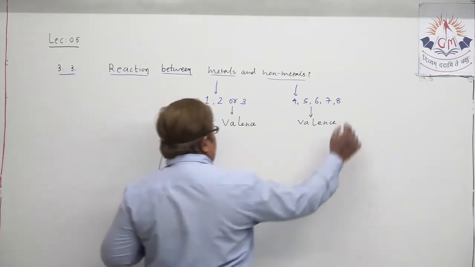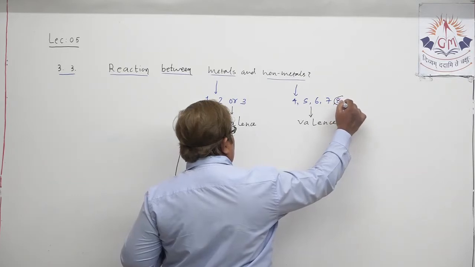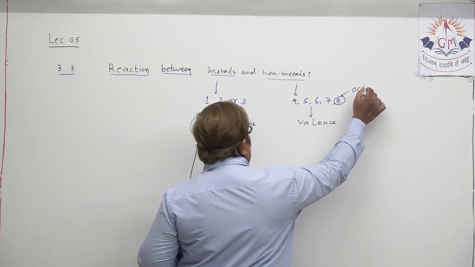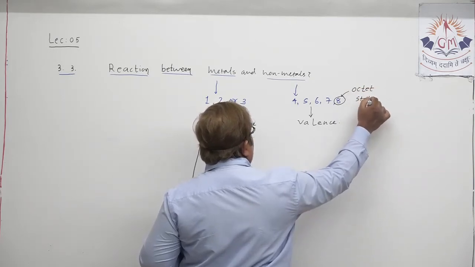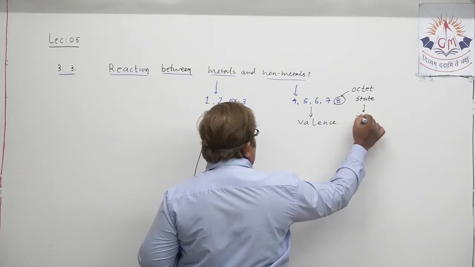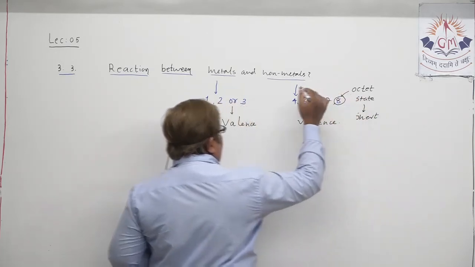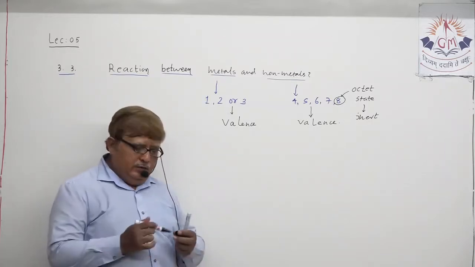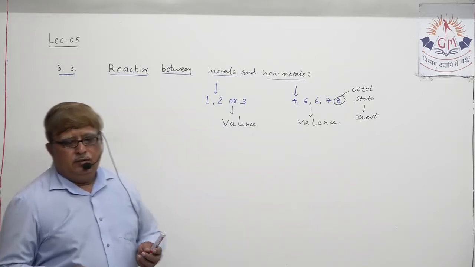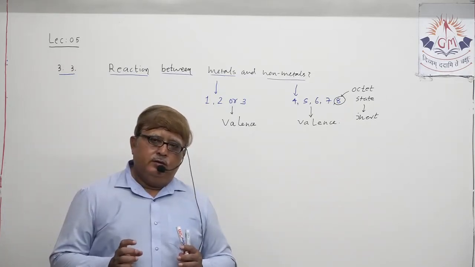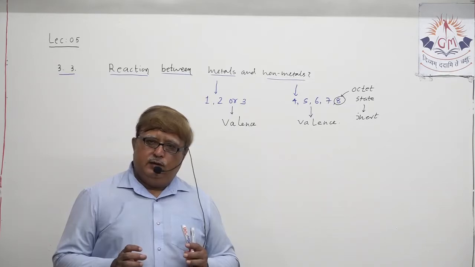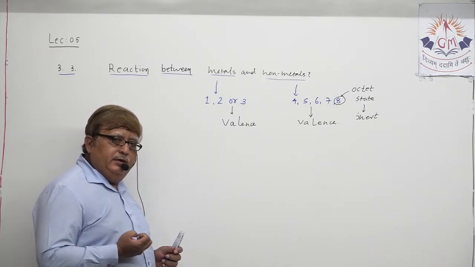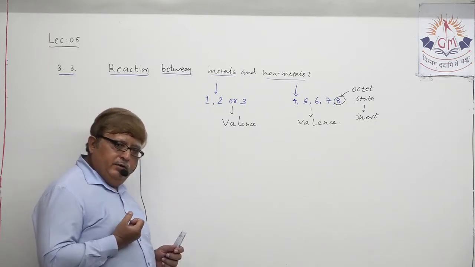To have 8 electrons in the outermost valence shell is considered what? You all know, octet state. Understand? That means chemically inert state. And every element in nature, either metal or non-metal, tries to attain octet electronic configuration. Understand? To become chemically inactive, chemically inert. Okay?